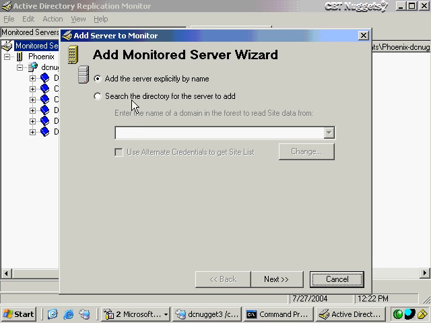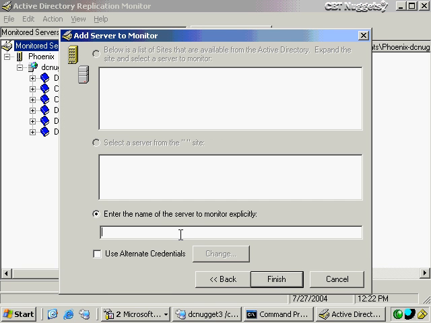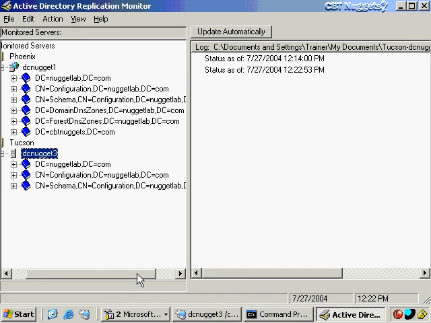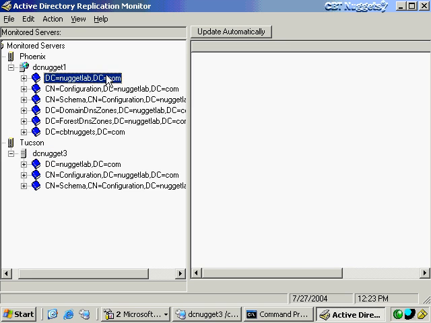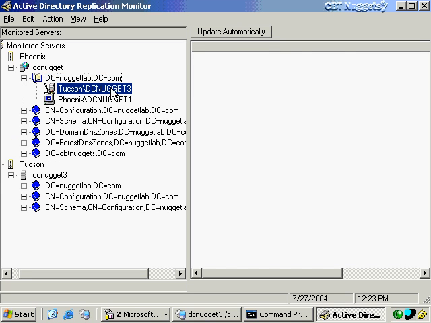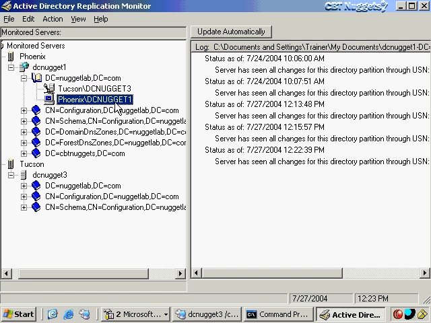I could add another server here if I want to monitor a couple of them at a time. Just going to add dcnugget3 this time. And now we've got that domain controller up here as well. Now this is very useful for comparing objects back and forth between domain controllers. So for example, in my domain naming context here, I see that it's got dcnugget3 and dcnugget1 that share the